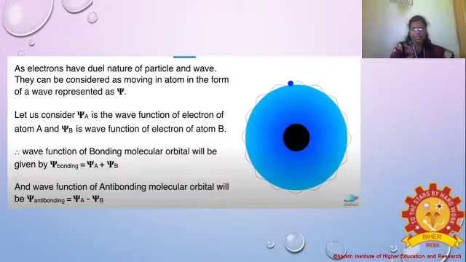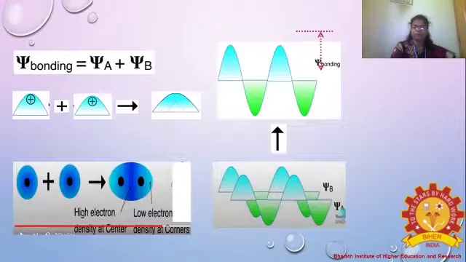Let us consider two atoms, with wave functions xi A and xi B. Xi A is the wave function of the electron of atom A, and xi B is the wave function of the electron of atom B. Therefore, the wave function of the bonding molecular orbital is given by xi bonding equal to xi A plus xi B. Xi antibonding is denoted as xi A minus xi B, isn't it?